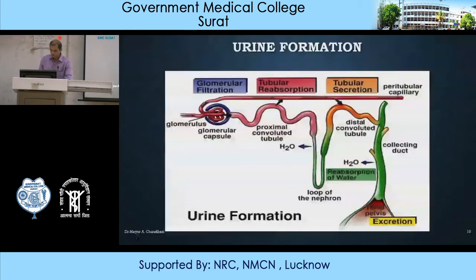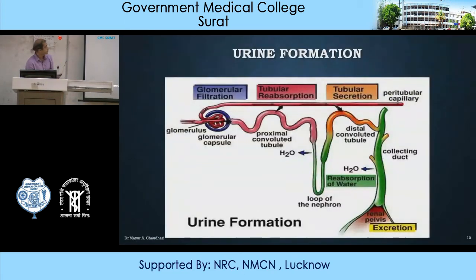Now this is the process of urine formation. First one is glomerular filtration. Here all the filtrate is filtered out in the glomerulus. Second one is tubular reabsorption. Some of the ions and minerals are again reabsorbed.